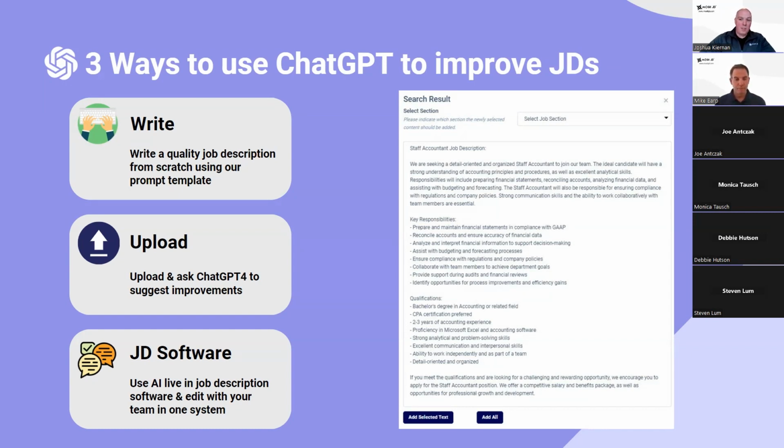And thirdly, you might subscribe to a job description software. If you do, job description softwares like Mosh JD typically do include AI tools embedded in them, as well as internal collaboration tools, version history, and some other AI scanners. You can see the screenshot here. We've actually included ChatGPT into our tool, and this gives our clients the ability to add the whole text or specific sections live into the editor so they can use that data as they're building their job description.